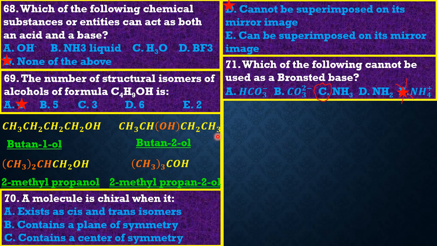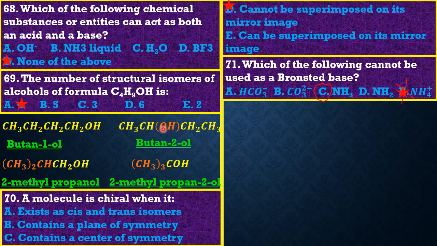Option D, sorry. Oops, guys, this answer is not correct. Please, this answer is not correct, guys. Like I said, a Bronsted base has to be a proton acceptor. It has to be able to accept protons. So the option in this case, guys, has to be option C, ammonia, because it can accept H plus ions to form ammonium ions.